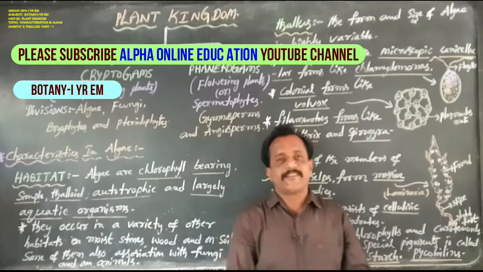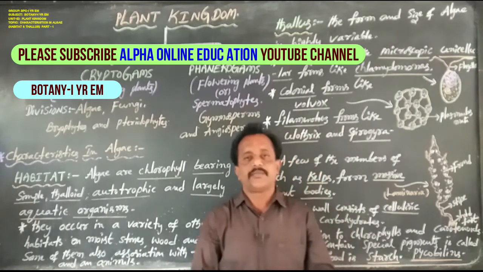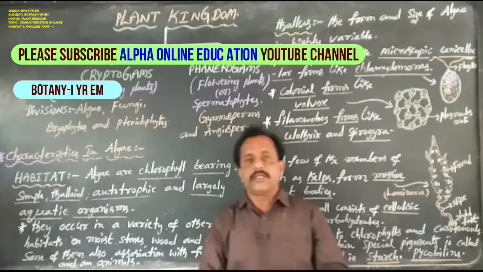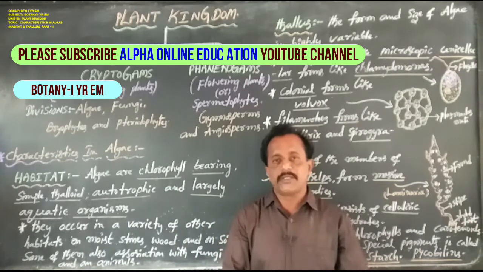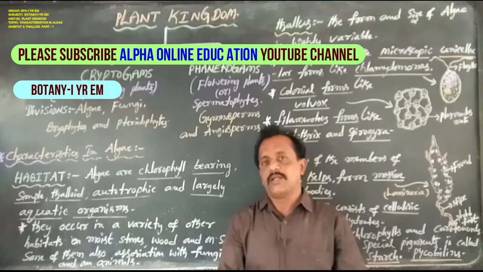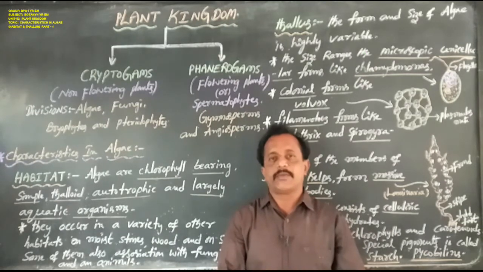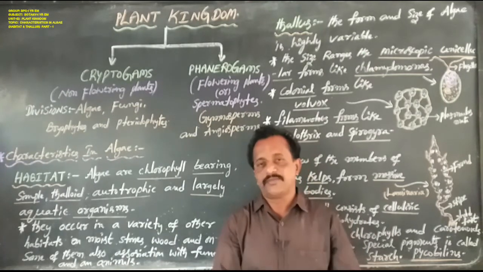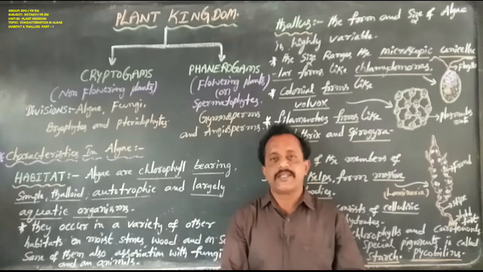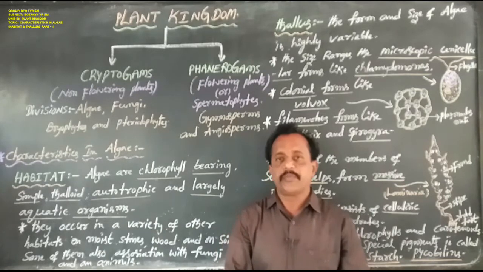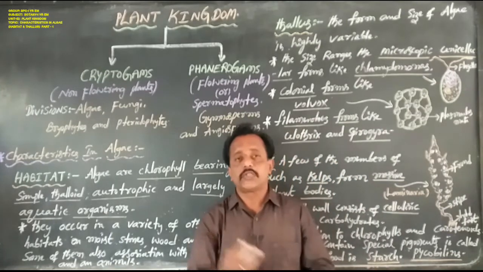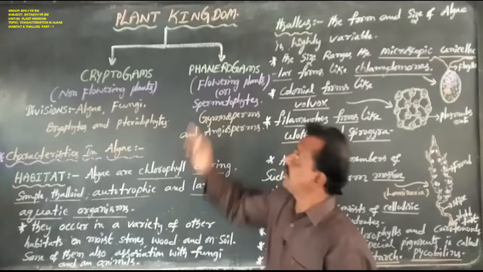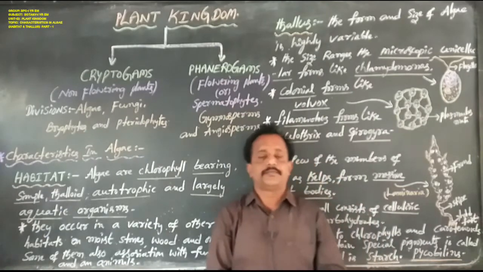In previous classes we discussed the first unit, diversity in the living world, which includes 4 chapters. The first chapter is the living world, the second chapter is biological classification, and the third chapter is the science of plants in botany. Now today we are going to discuss the new, fourth chapter, that is plant kingdom.